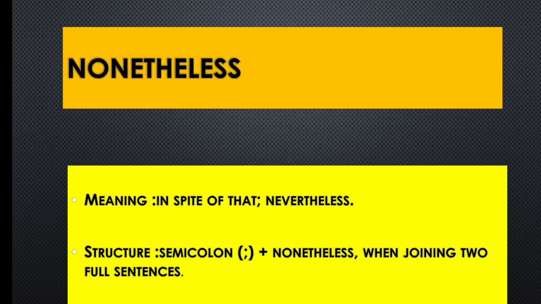So let's have a few examples. Before that, there is a structure. Same structure. First sentence comes, after that semicolon, after that this word nonetheless, and after that comma. So there is no other thing here that we have to take much time on. Same structure: first sentence, the main clause, that is the main sentence, comes, after that semicolon, and after that the nonetheless conjunction comes, then comma comes, and the remaining part of the sentence comes.